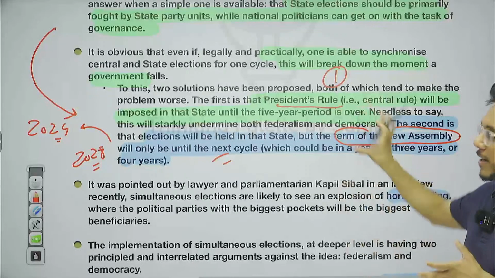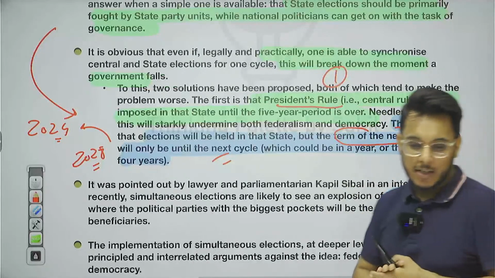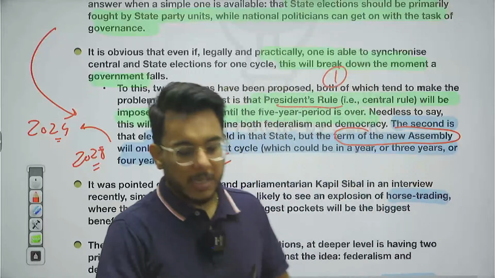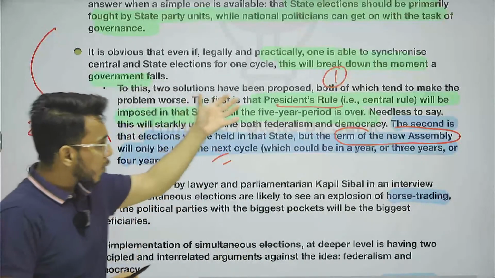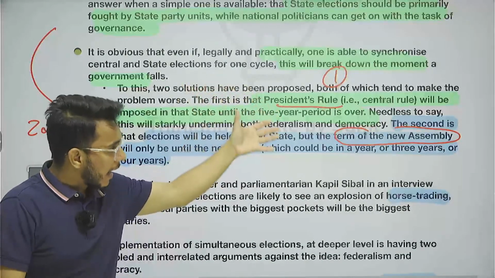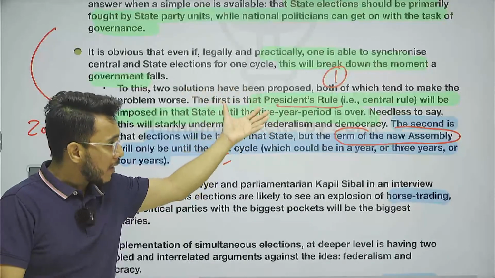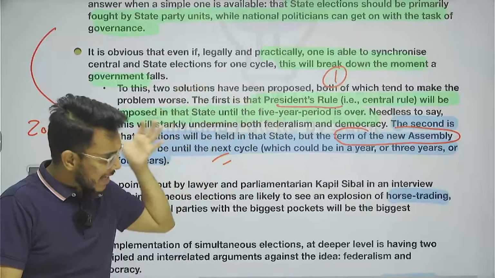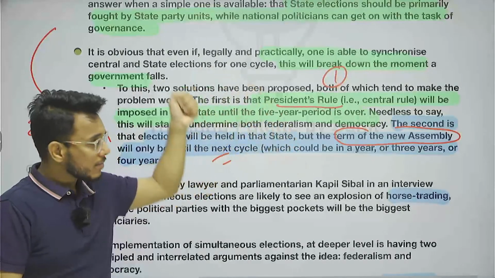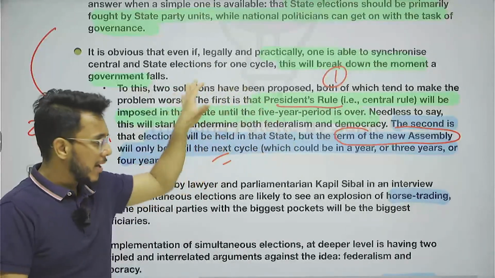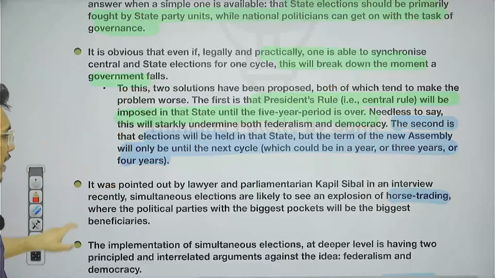Now, both of these ideas go against federalism. First, imposing president's rule and continuing a state under president's rule for 2-3 years. And we know that under president's rule, the central government directly intervenes in the state government. So these things go against the idea of federalism.